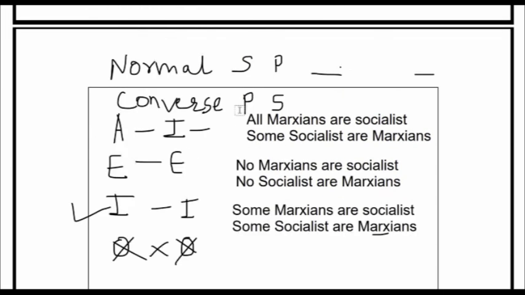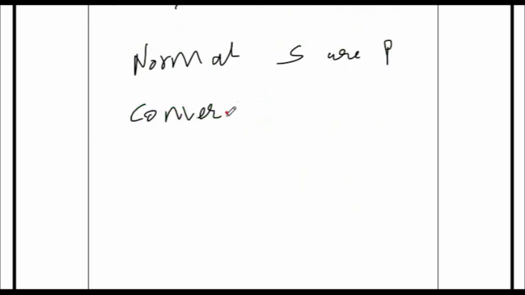All right. So I've given you a very simple diagram here. Normal is SRP. In converse, it becomes PRS.